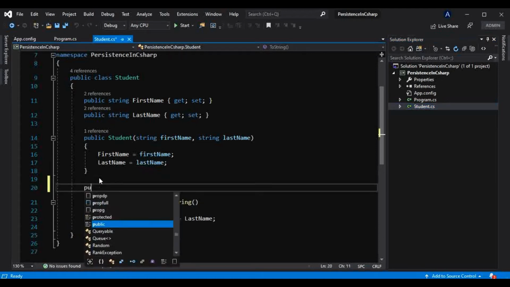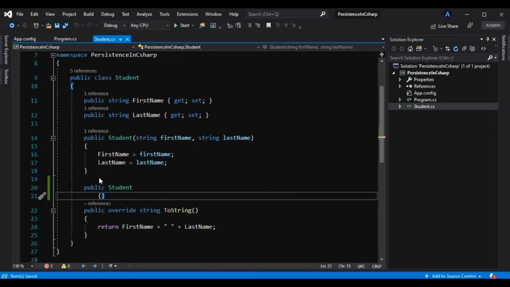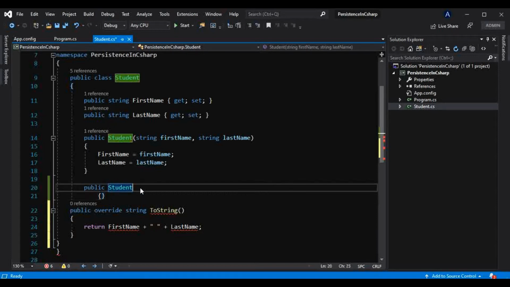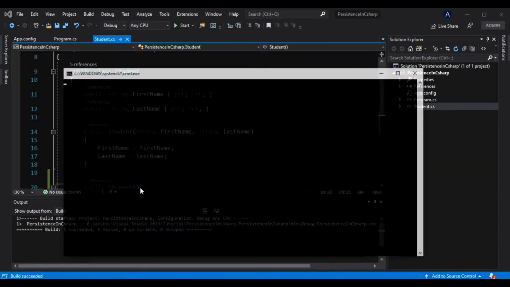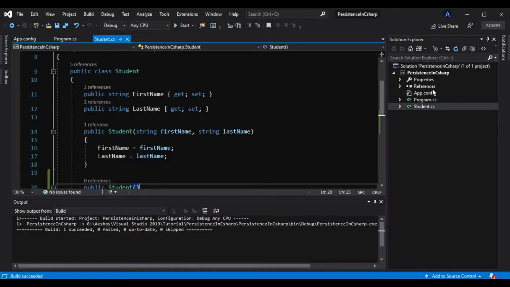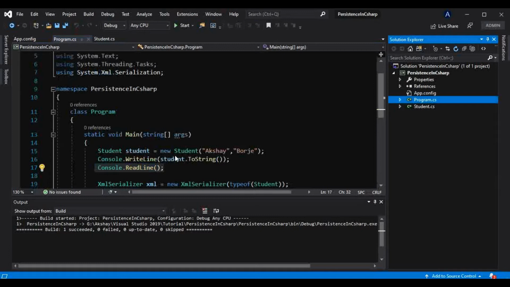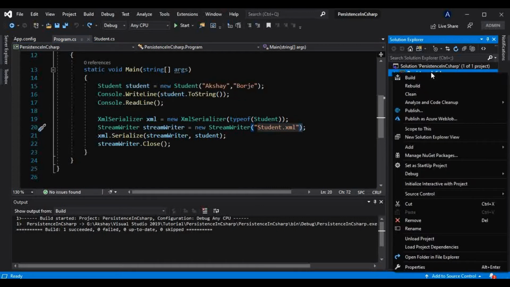Okay, so we will use that here. All right. So now if I run this and press enter, this is the output. This information, that is the first name and last name, should be saved in the student.xml file, which is present right at the location of this project. And how can we go there?